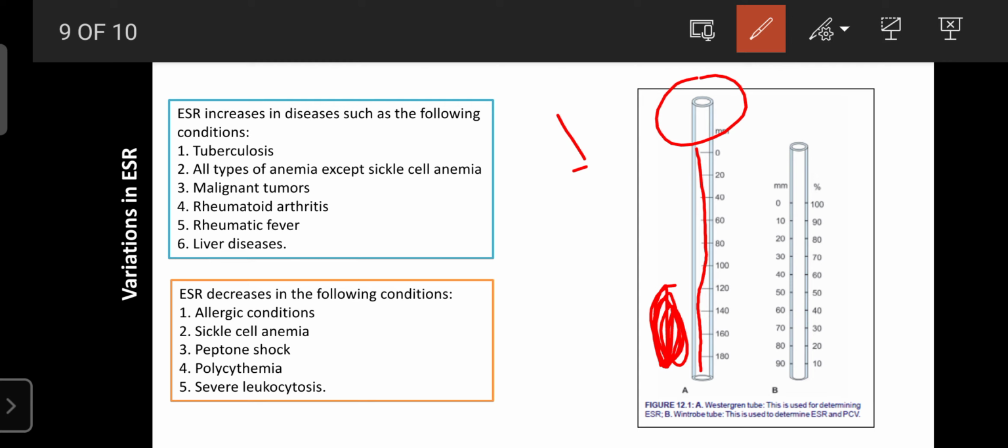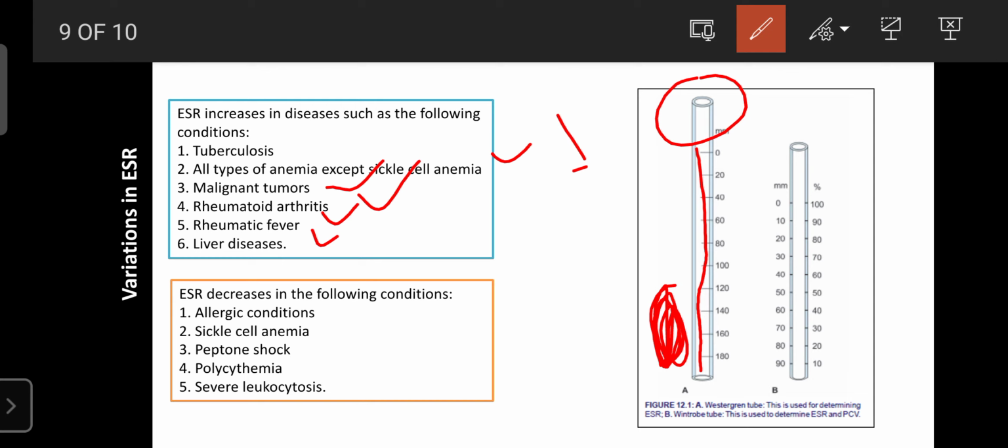tuberculosis, all types of anemia except sickle cell anemia, malignant tumor, rheumatoid arthritis, rheumatic fever, and liver diseases. There the ESR increases. It should be normal about 40 to 45.